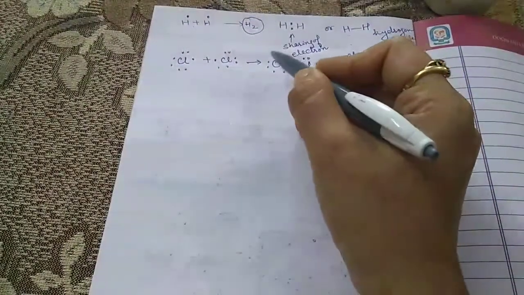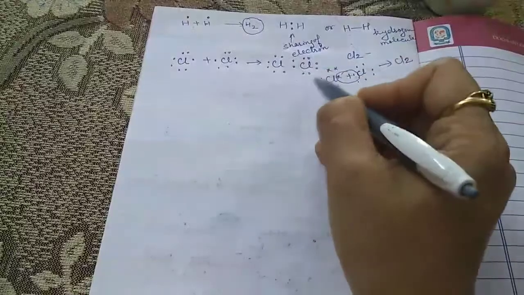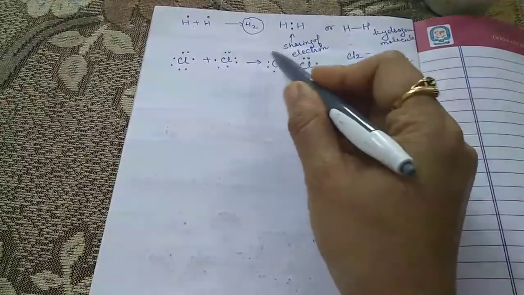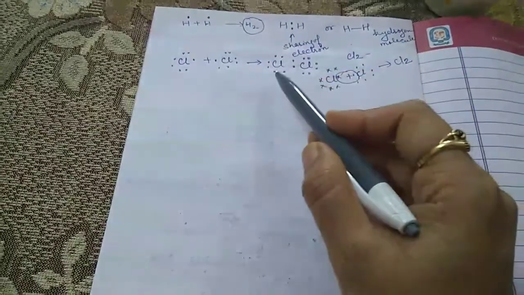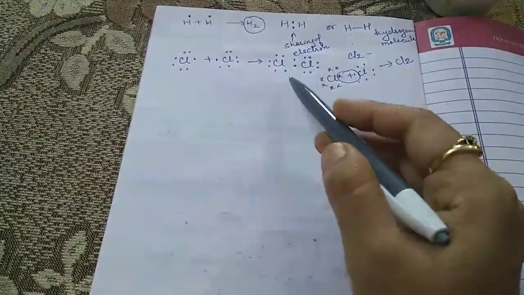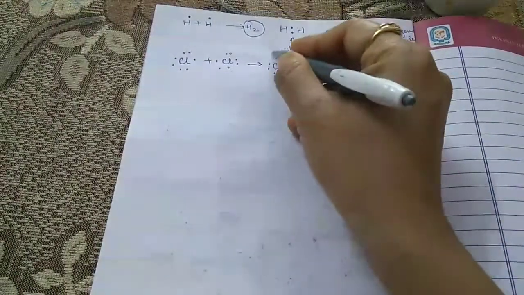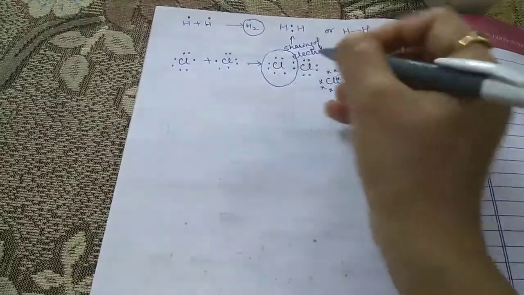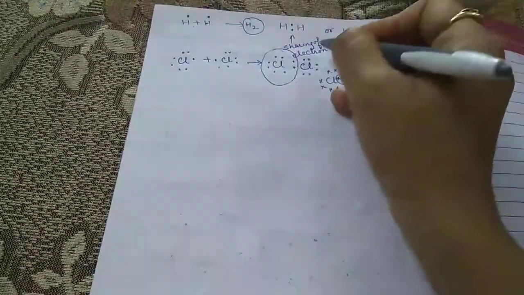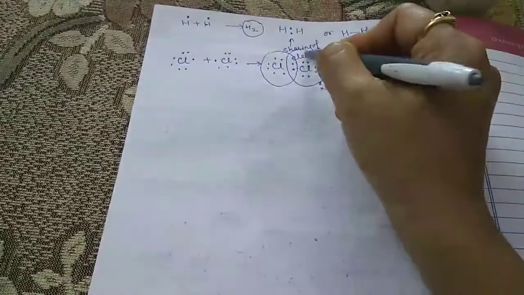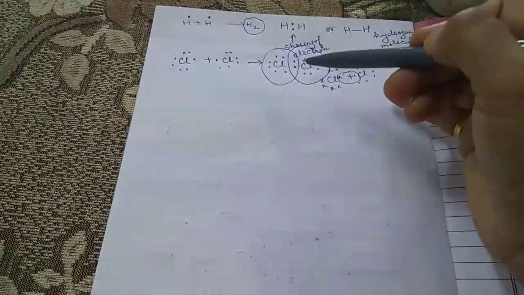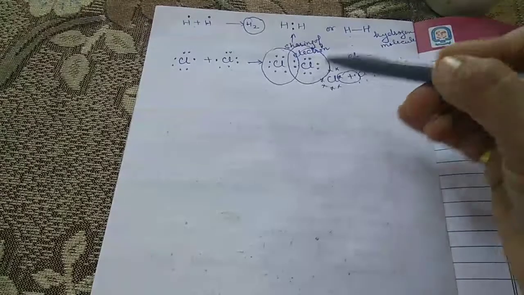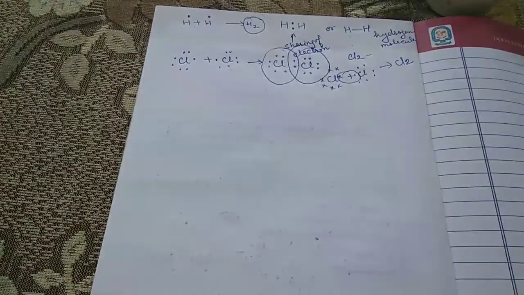These are the chlorine atoms, but now this is the chlorine molecule. Now it contains 8 electrons and the other also contains 8 electrons. Such type of bonding is called covalent bonding.